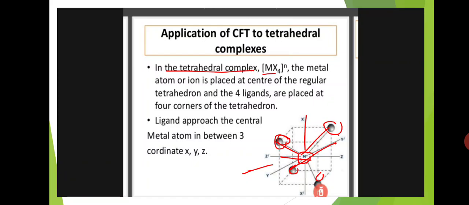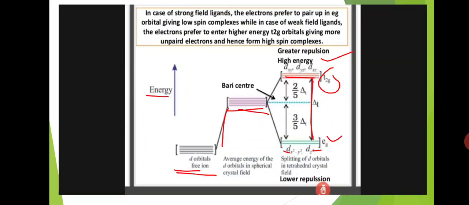Okay, ligands approach the central metal atom along the between of the three axes, the X, Y, Z axes. So here the ligands approach the central metal atom from between the axes. That's why the orbitals which are present between the axes go to a high energy level. The orbitals present between the axes are the T2g group: dxy, dyz, dxz.